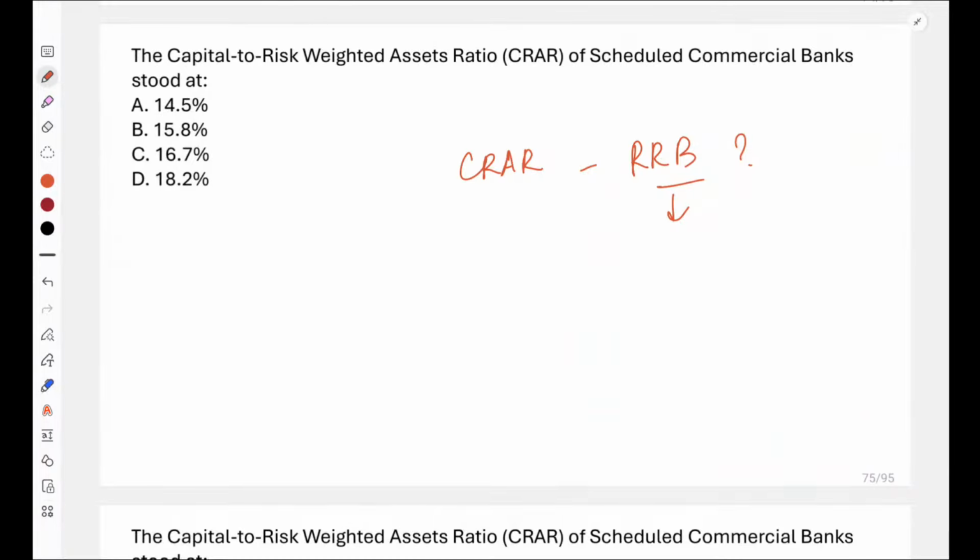Very good, everyone. It is 16.7 percentage for scheduled commercial banks. Now what it is for regional rural banks? Very good, Brijesh. It is 14.4 percentage for regional rural banks, and it is 16.7 percentage for scheduled commercial banks. It is 14.4 percentage.